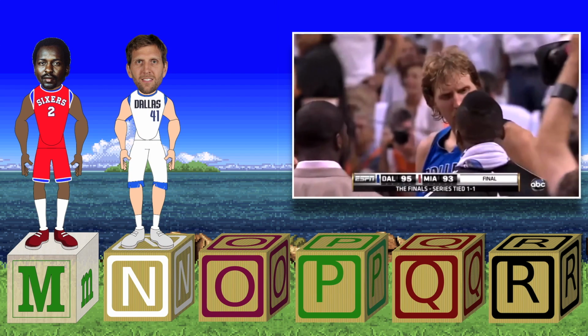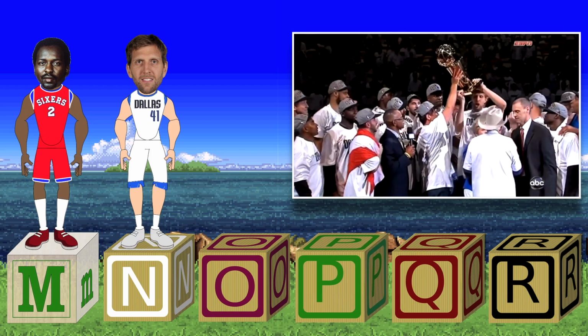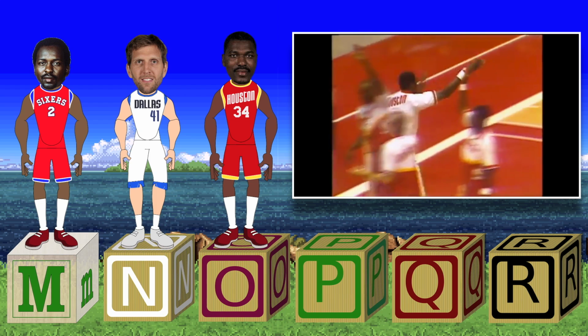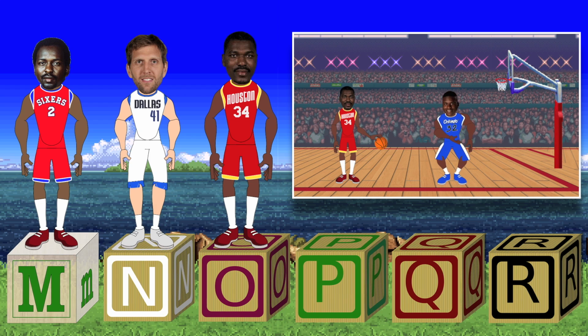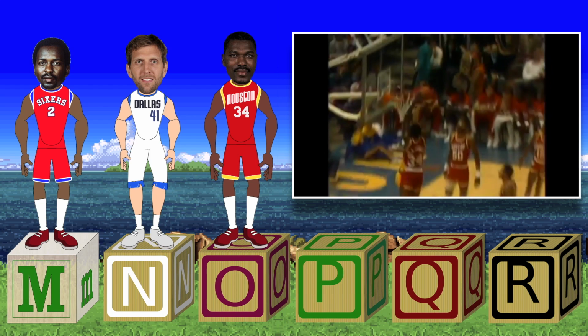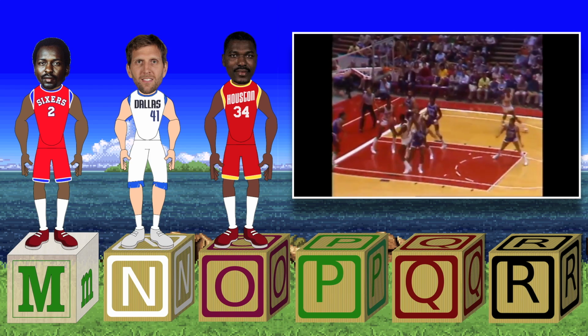N is for Nowitzki. Dirk Nowitzki is one of the best power forwards of all time as he's an MVP, a Finals MVP, and a champion. O is for Olajuwon. Hakeem Olajuwon owns this spot, though Shaq makes a close second. They're both great centers, but I got Hakeem. He's a 2-time champ, an MVP, and one of the best defenders this game has ever seen, regardless of position.